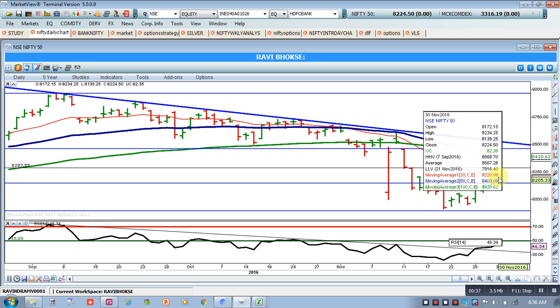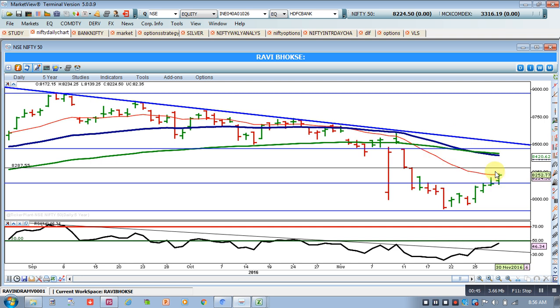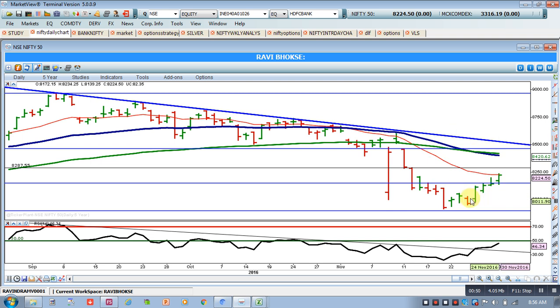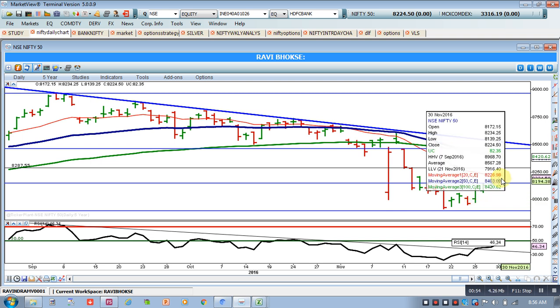In the last seminar, the moving average was around 8,236, and around that we have tested a resistance. The moving average has just displaced from 36 to 26, but day before yesterday it was placed around 8,236 level. Indeed, we tested a resistance around there, with 8,234 as the high, but the closing is below